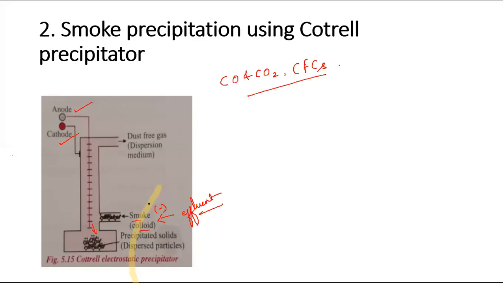Suppose if it is a positively charged effluent, when it comes in contact with the anode, then it gets precipitated to form dispersed particles. And the dispersion medium, whatever is present, is dust free gas. Here only the dispersed particles get precipitated, which are dangerous and can be removed, and the dust free gas will be released through this outlet to the air. Thus, the pollution can be reduced by using this Cottrell precipitator, which is also an application of colloids. This helps us in industries.